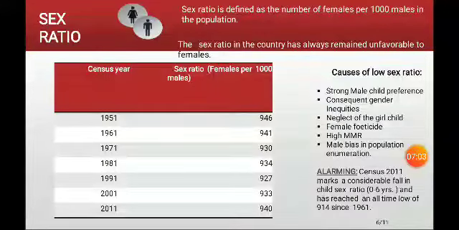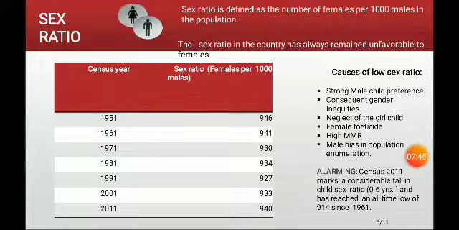And the next is what we call sex ratio. What do you mean by sex ratio? Sex ratio is defined as the number of females per 1,000 males in the population. The sex ratio of our country always seems to be unfavorable for females. In this table, we can see that from 1951 onwards our sex ratio was decreasing. The only hike we have seen is from 2001 to 2011, where in 2001 the sex ratio is 933 females per 1,000 males, while in 2011 it is 940 females per 1,000 males.